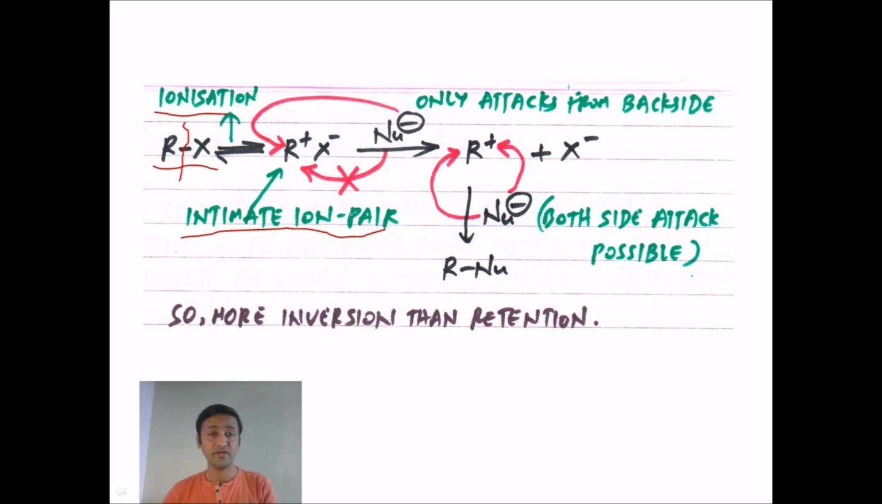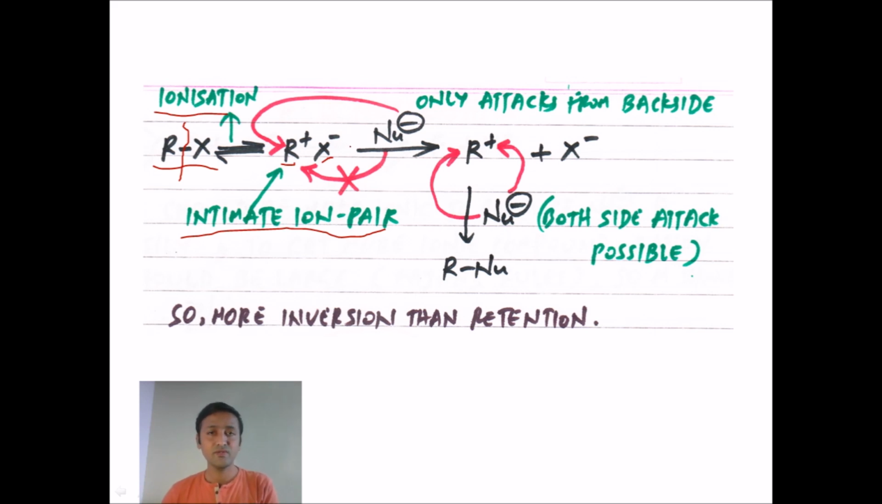The meaning of intimate ion pair is that the 2 ions you got here, the carbocation R plus and the halide ion, are not completely separated. They are very close to each other, so the species can be called an intimate ion pair. Before getting separated completely, the alkyl halide exists in the form of an intimate ion pair.